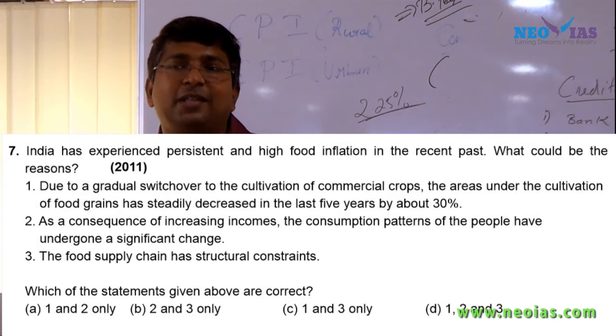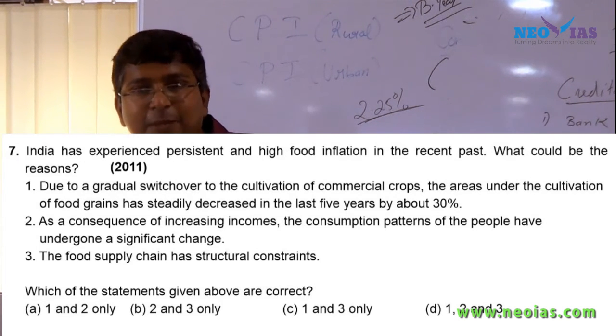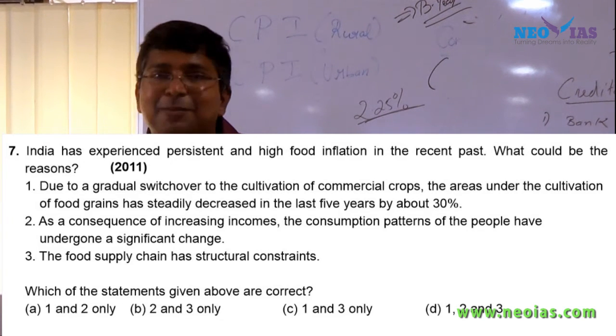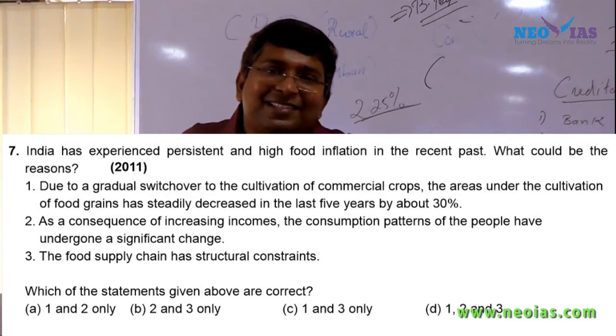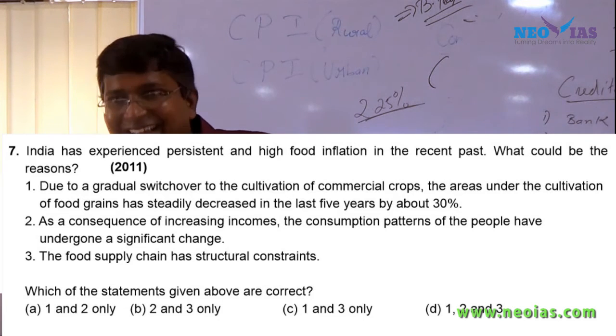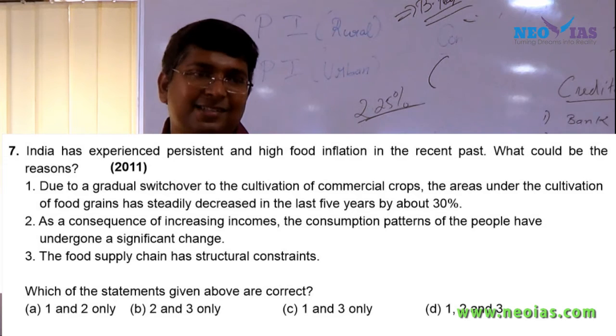Suppose your father is giving you 5,000 per month for expenditure, and next month onwards he gives you 20,000 per month. What will happen to your consumption pattern? You will start eating biryani daily, and then the biryani price will increase. So what does it mean? The actual meaning of that statement is this. Now read that statement again.